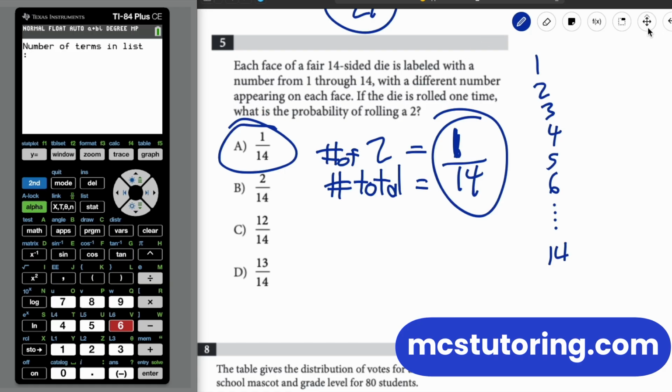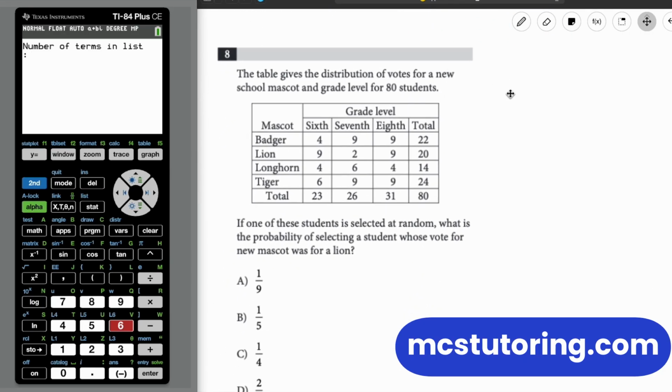Look, they're trying to get inside your head and psych you out with this word problem with stats and probability. Don't let it get to you. It's cool. It's easier than you think. Same thing with this two-way table. Oh my gosh, it's a two-way table. What's going on? Don't worry. It's cool. At this level on the SAT, it doesn't go as difficult as you think it is in your head.